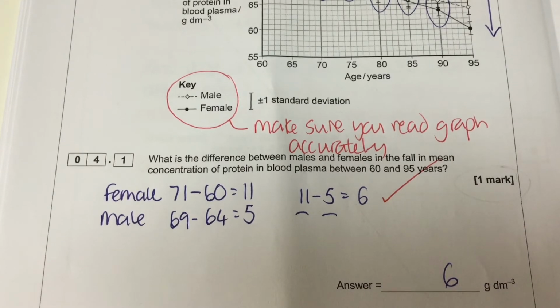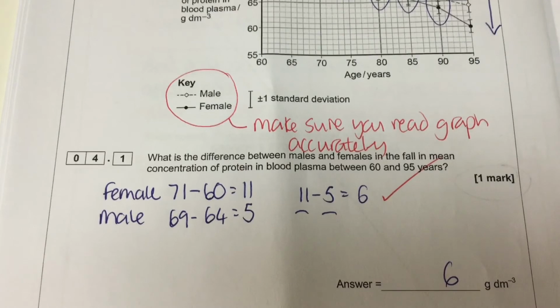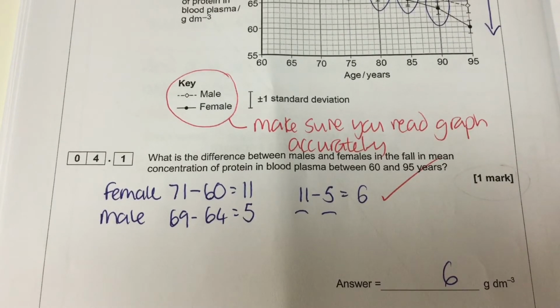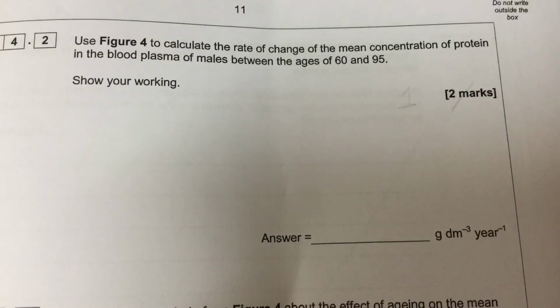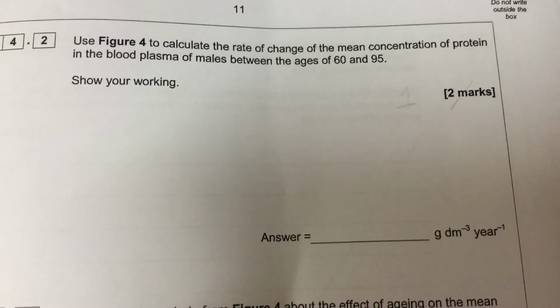According to the examiner's report, one of the things that they said was that students lost marks on this question because they didn't read the key properly in terms of which line represented the male and which line represented the female. So make sure you don't make that mistake.